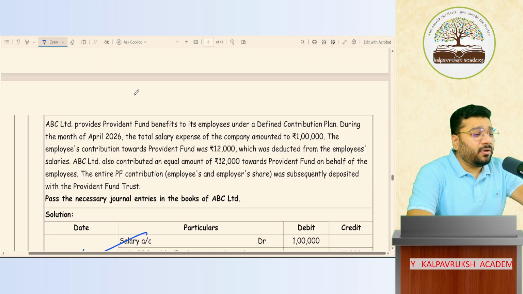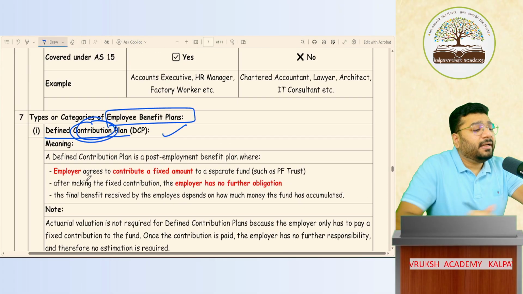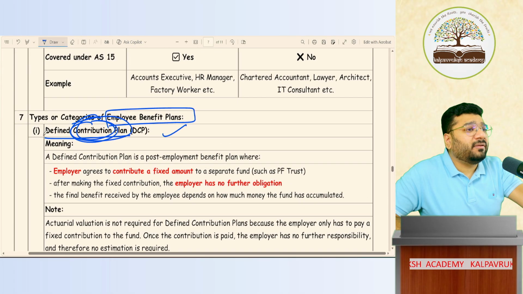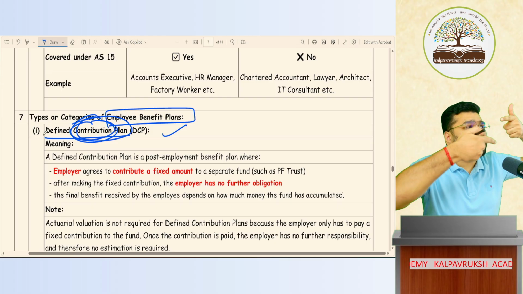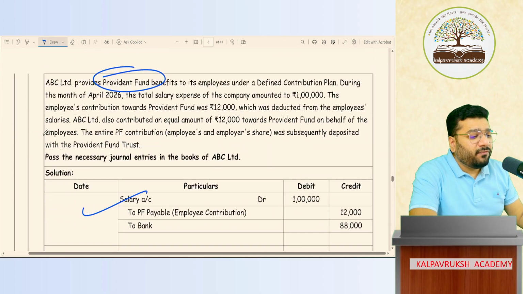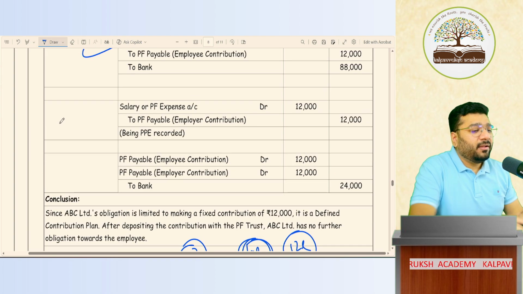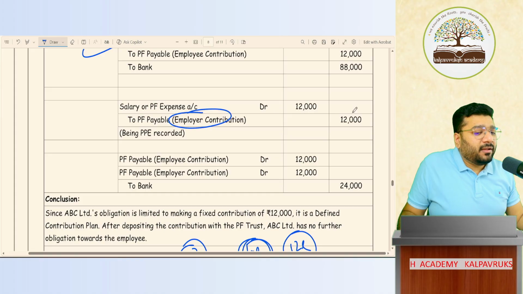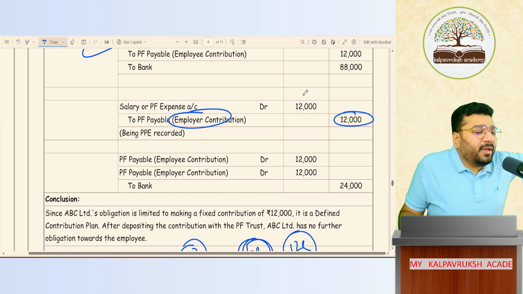So last class we saw this example, no? This Provident Fund example. This is an example of defined contribution plan. Very easy it is. Whatever I'm contributing, book that as expense. Corresponding liability is getting booked. For example, employer contribution. What am I doing? Whatever employer is contributing, create liability, because this money I'm going to pay in the future. And that money becomes your expenditure.